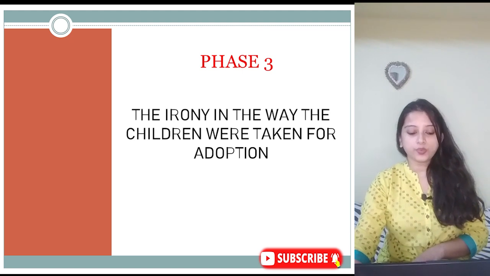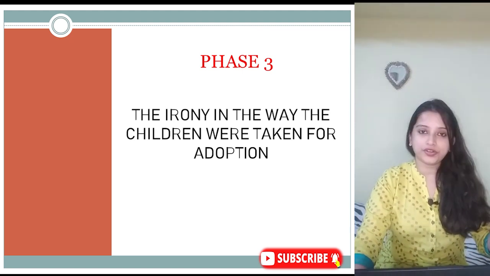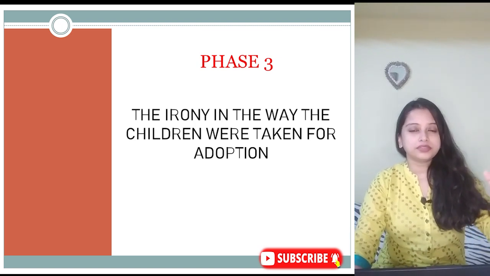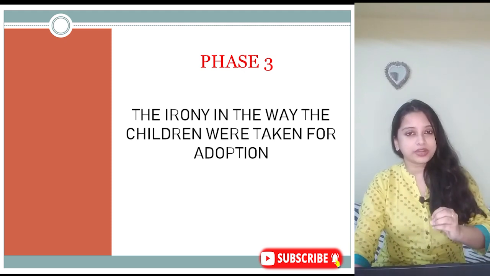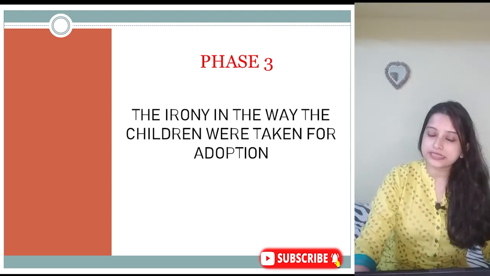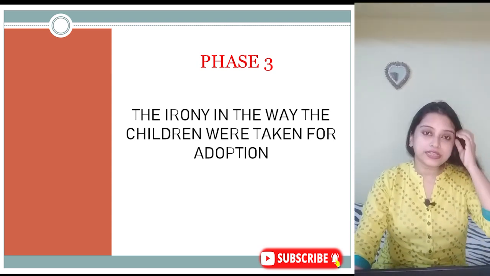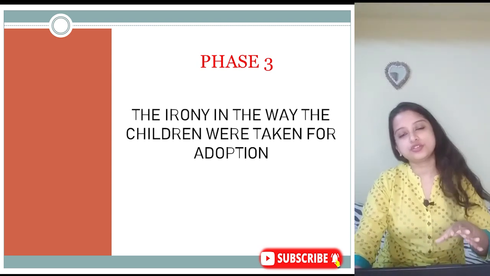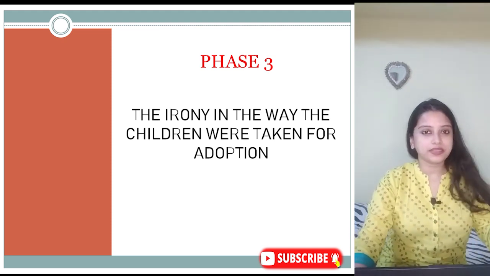The irony in the way the children were taken for adoption. As soon as the mother dies, the villagers come to this hut. They are sorry for whatever has happened. They are gifting dresses, they are gifting food. But the problem is they are not interested in taking the complete charge of these children. However, soon a man comes and takes away the boy.